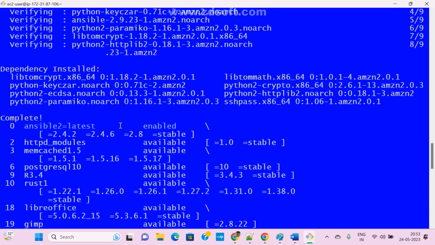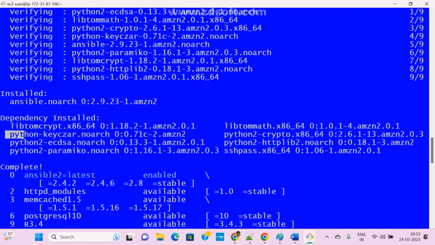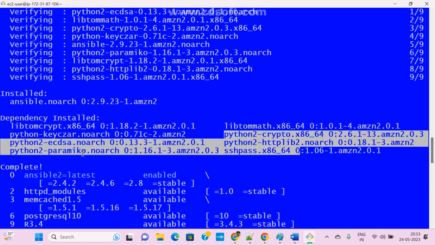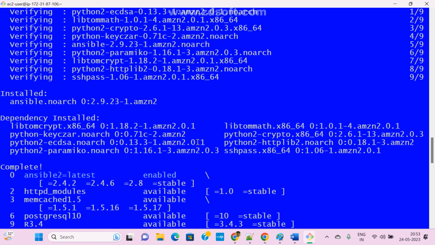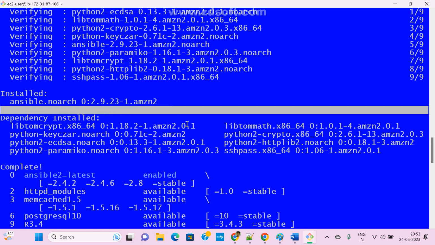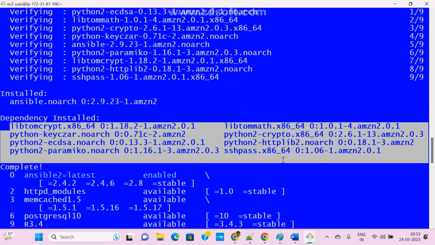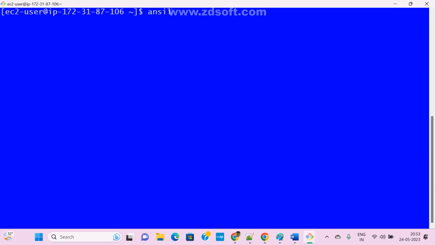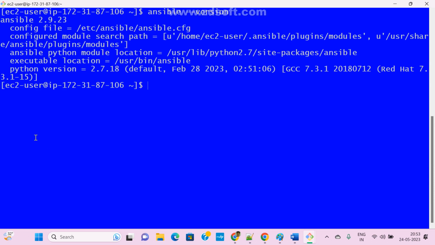Now we have a doubt: what packages were installed? Is Python installed or not? Is the dependency installed or not? Python is mandatory, and in this package they already included Python, so again no need to install it separately. Which version am I using? Ansible 2.9. Python is also installed as a dependency. If you want, we can check that also. Now check ansible hyphen version to see which version is installed. See here, Ansible 2.9.